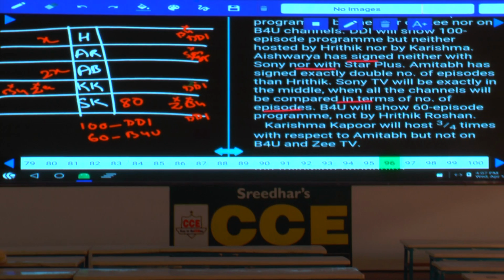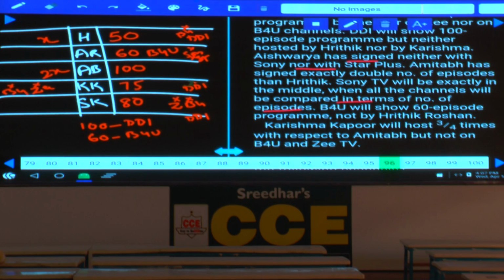Now can Amitabh be 100 or not? Amitabh, because that is the largest duration. If you take Amitabh as 100, then this person must be 75, 3/4 of this one. And if this is 75, this will be 50. And if this is 50, this will be 60. As it is 60, it will be B4U.